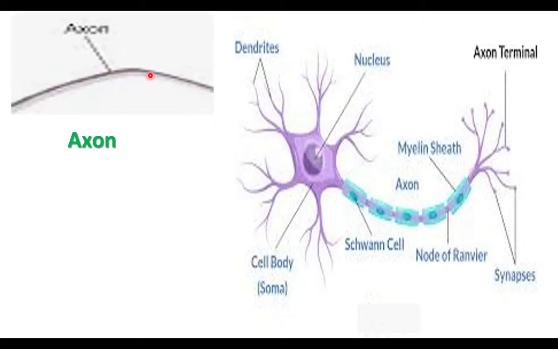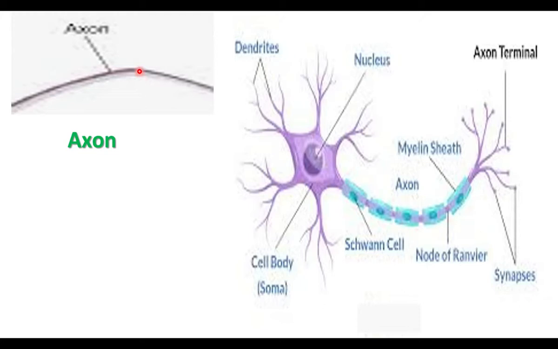and this diagram shows one axon alone. Here the axon is not covered by myelin sheath. In this picture the axon is covered by myelin sheath. Axon is a single long branch. It may be covered by myelin sheath, or it may not be covered by myelin sheath.